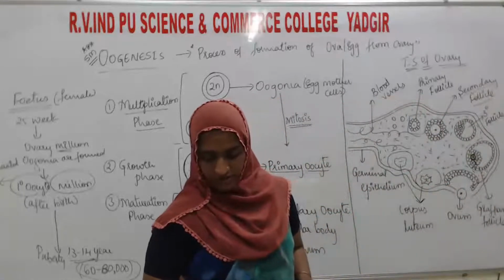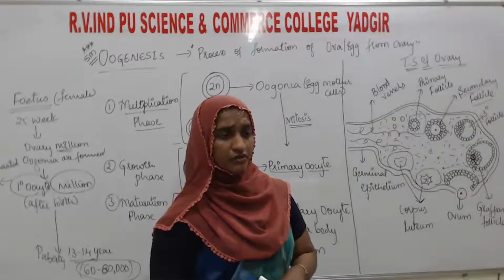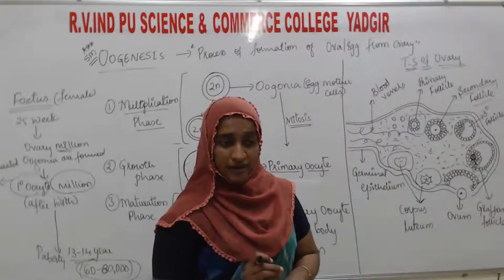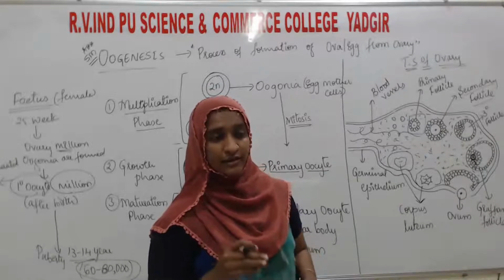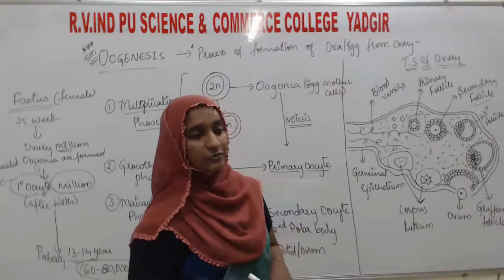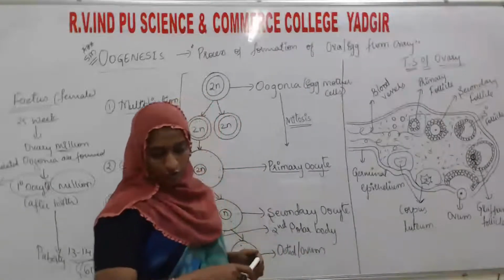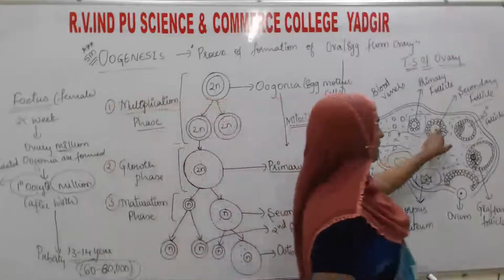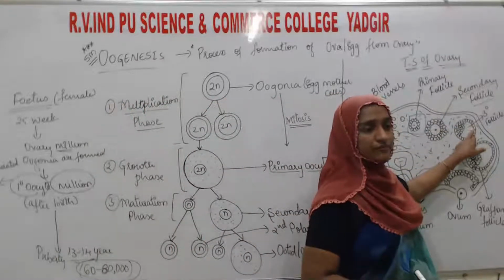Some layers form over that secondary follicle, that is the theca interna and theca externa. I will explain the structure of the ovum later. That secondary follicle soon transforms into the tertiary follicle.